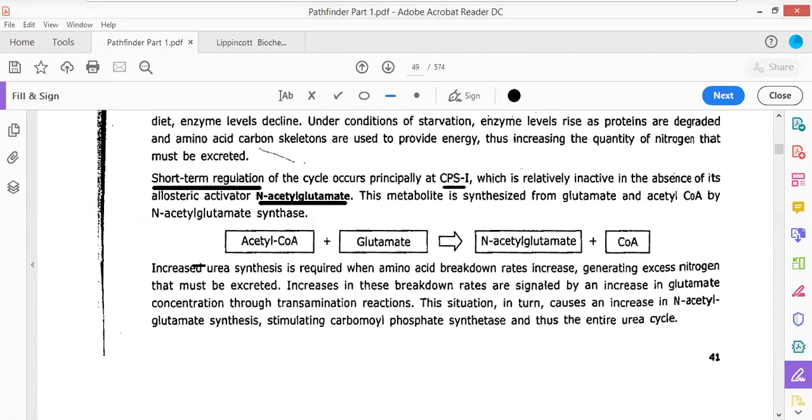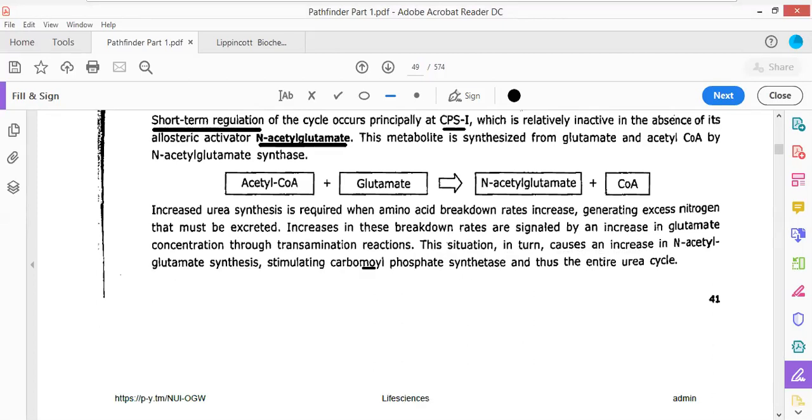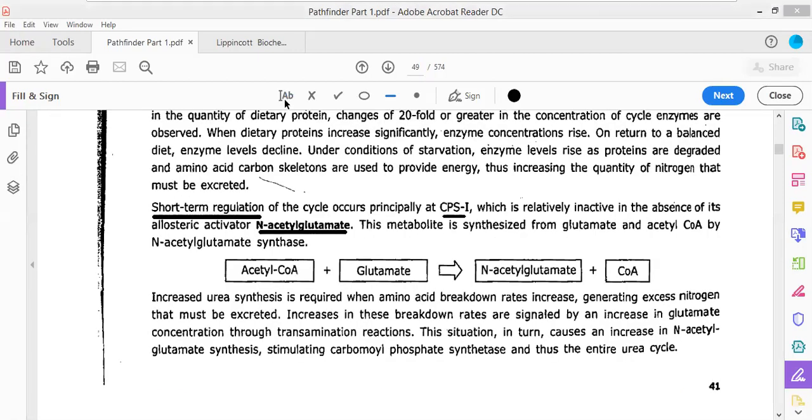Now, increased urea synthesis is required when the amino acid breakdown rate increases greatly, generating excess nitrogen that must be excreted. An increase in these breakdown rates is signaled by an increase in glutamate concentration through the transamination reaction. This in turn causes an increase in N-acetyl glutamate synthesis, and simultaneously carbamoyl phosphate synthesis, and thus the entire urea cycle.